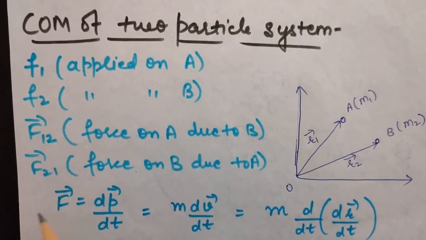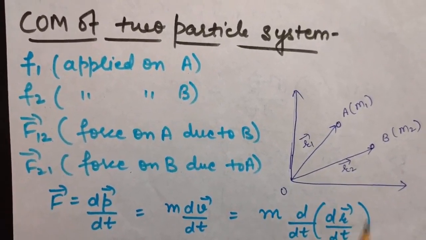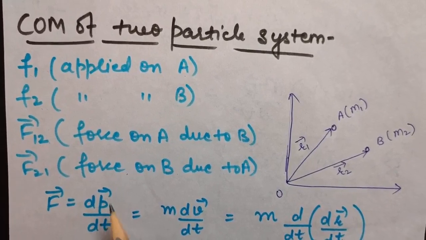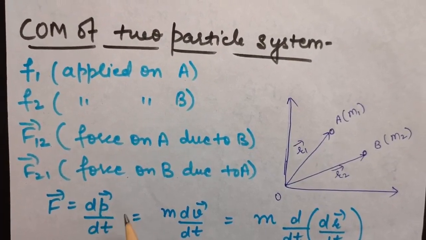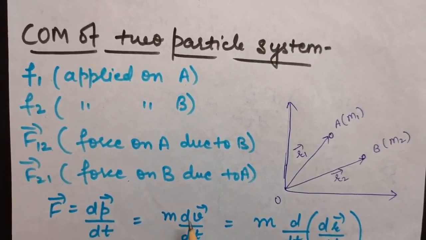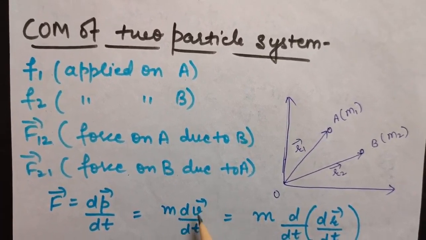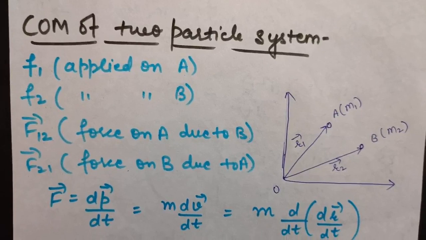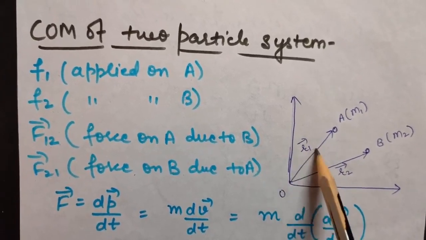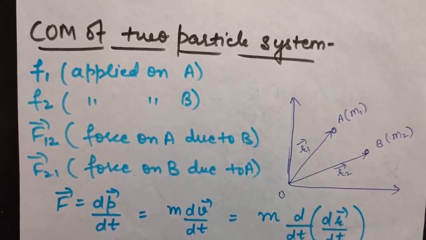Okay, so from Newton's second law, you know F is dP by dt and linear momentum is mv. So I am taking m outside, that will give you dv by dt. Again, v, as you know, is written as dx by dt, or here I am taking dr by dt because we are denoting position vectors by r.